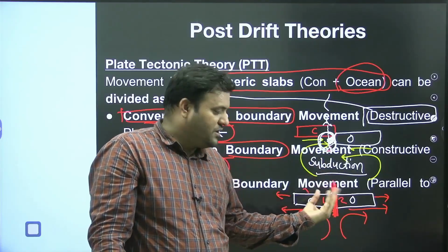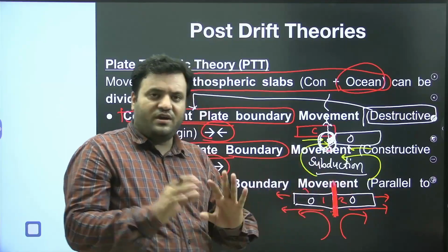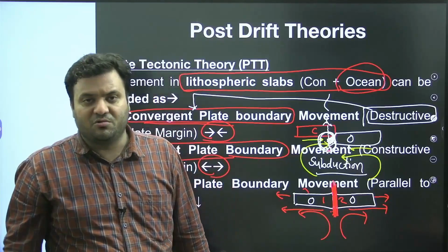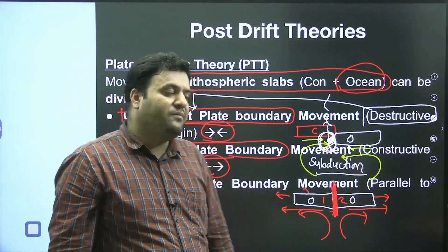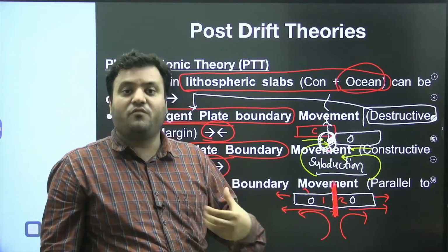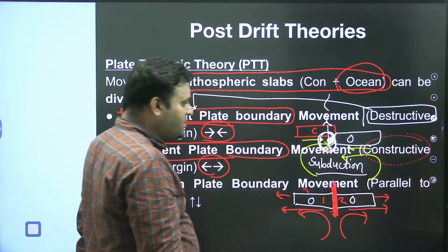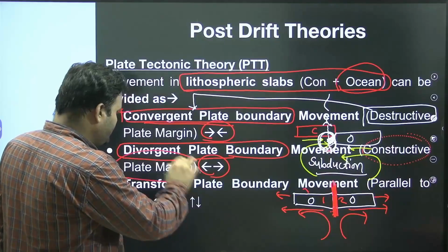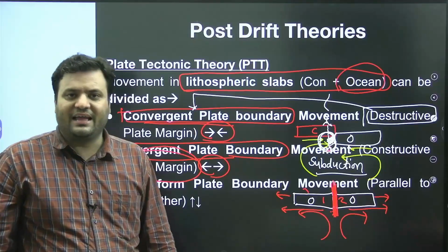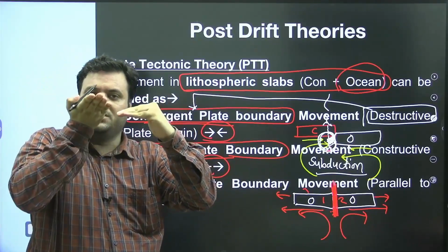So wherever you see divergent boundary movement, that will lead to the formation of new crust. So wherever you see a constructive plate margin, that will be called a divergent plate. Again, convergent: destruction; divergent: creation.